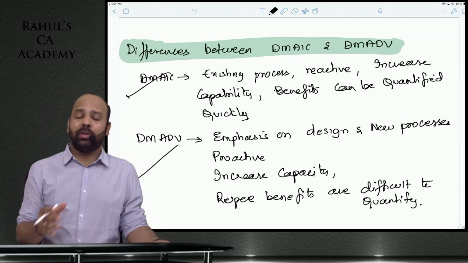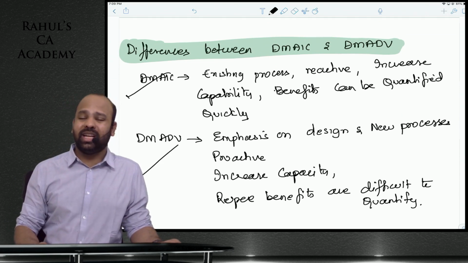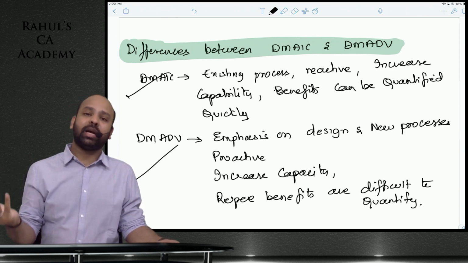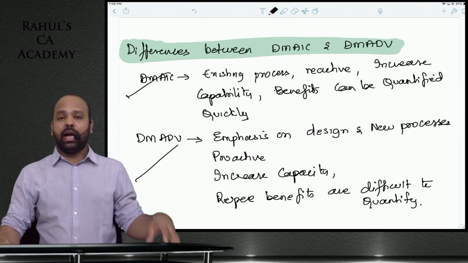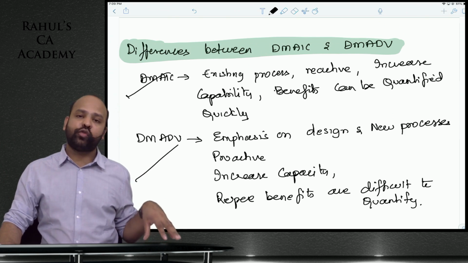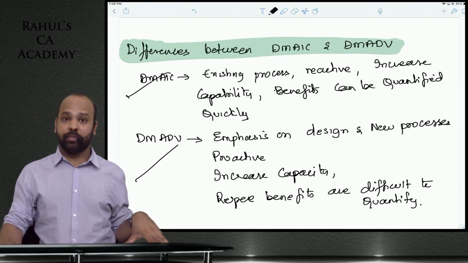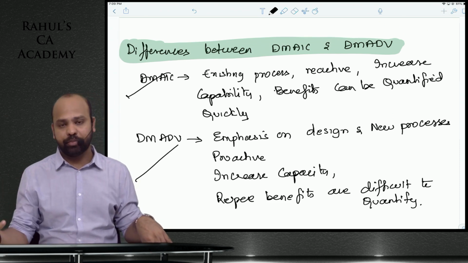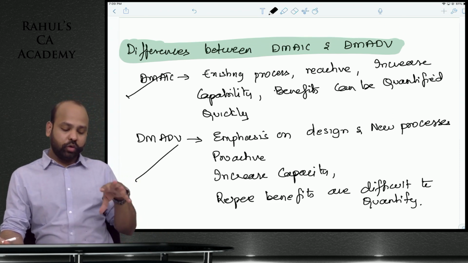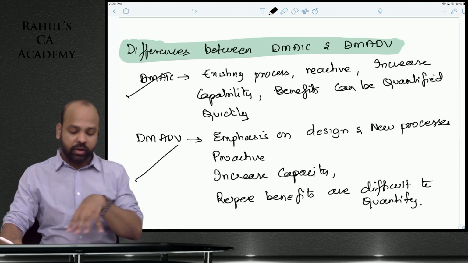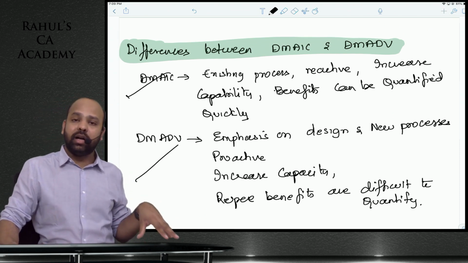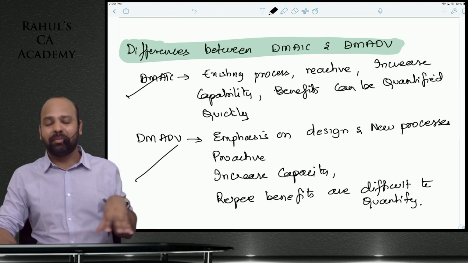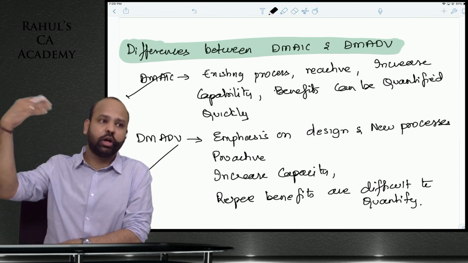DMAIC is about improving the capability as such, guys. DMADV is about improving the capacity. जैसे I have 24 hours in a day, let me utilize those 24 hours effectively. DMAIC. Can I increase this 24 hours to 26 hours? DMADV. Yes or no? So one is increasing capability, the other one is increasing capacity as such, guys. Under DMAIC, guys, you can quantify the benefits. Under DMADV, it might be difficult to quantify benefits because those are long term in nature.